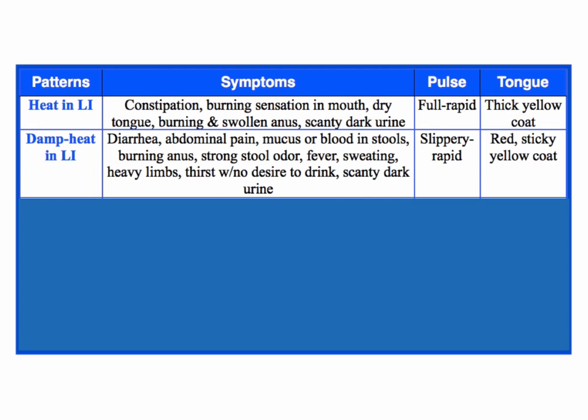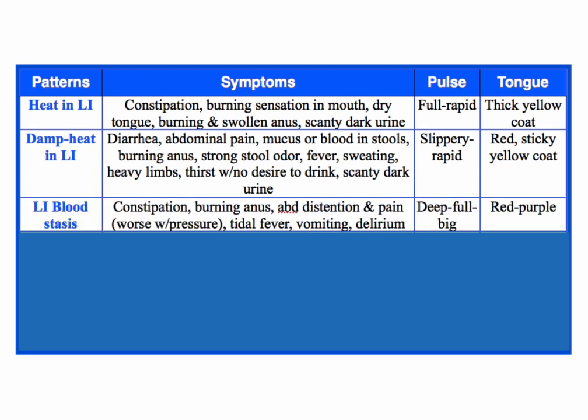If you've never had that, people have a hard time understanding this concept. Your mouth is dry, but you just don't feel like drinking. It just doesn't make you feel like you want to drink, right? So that's what thirst without desire to drink means. And then scanty dark urine because, again, there's heat, right? So the pulse is slippery, that's the dampness, and rapid, which is the heat. And of course, it's a red tongue with a yellow, sticky or greasy coat. The greasy, sticky is dampness, and the yellow is heat. And again, at the root or the back of the tongue.